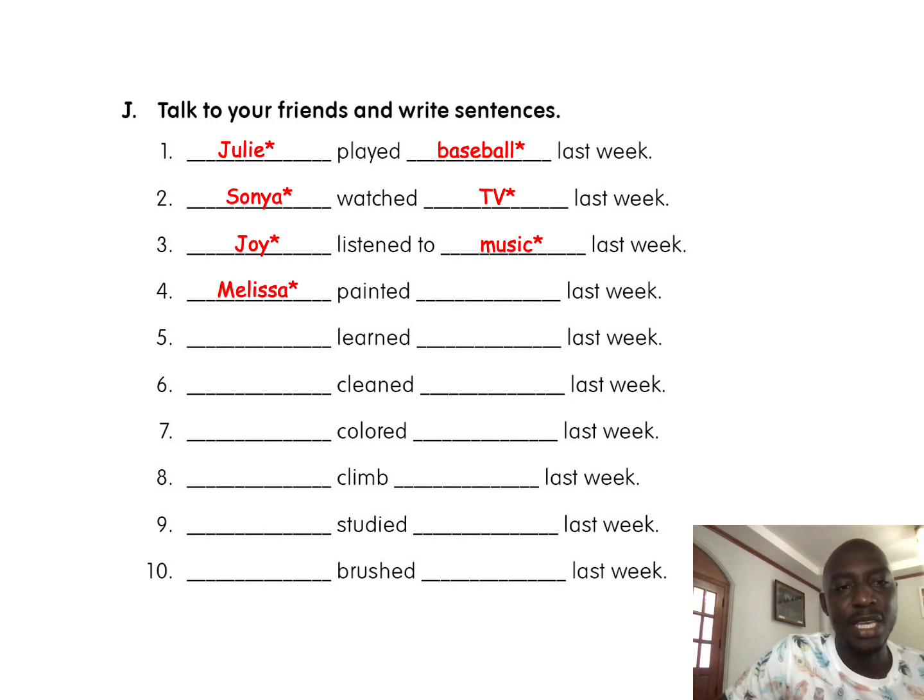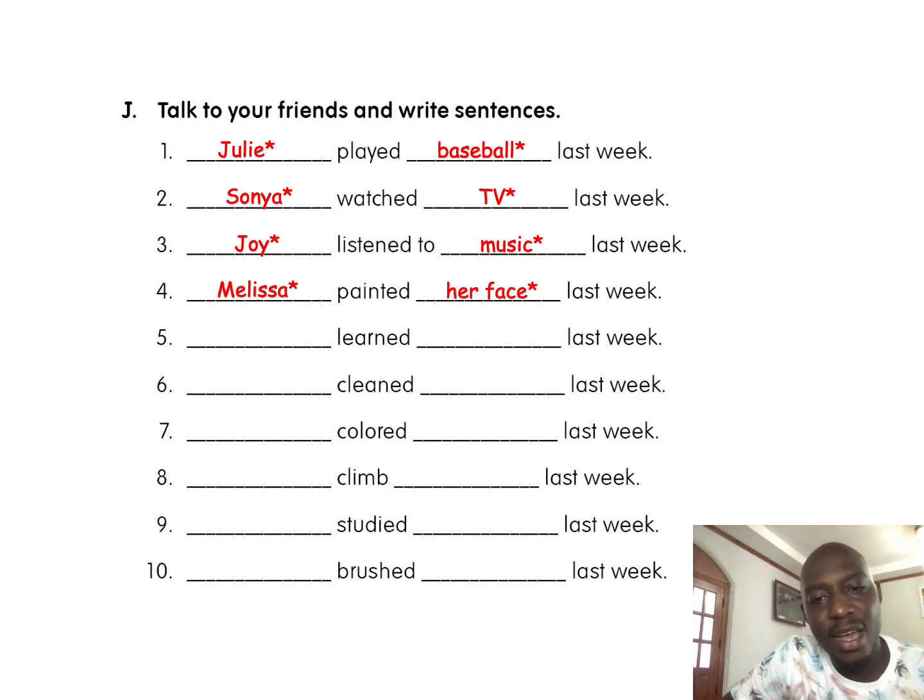The fourth name is Melissa. Melissa painted her face last week. And the fifth name is Grace. Grace learned math last week. The sixth name, Maria. Maria cleaned her room last week. 7 is Katie.